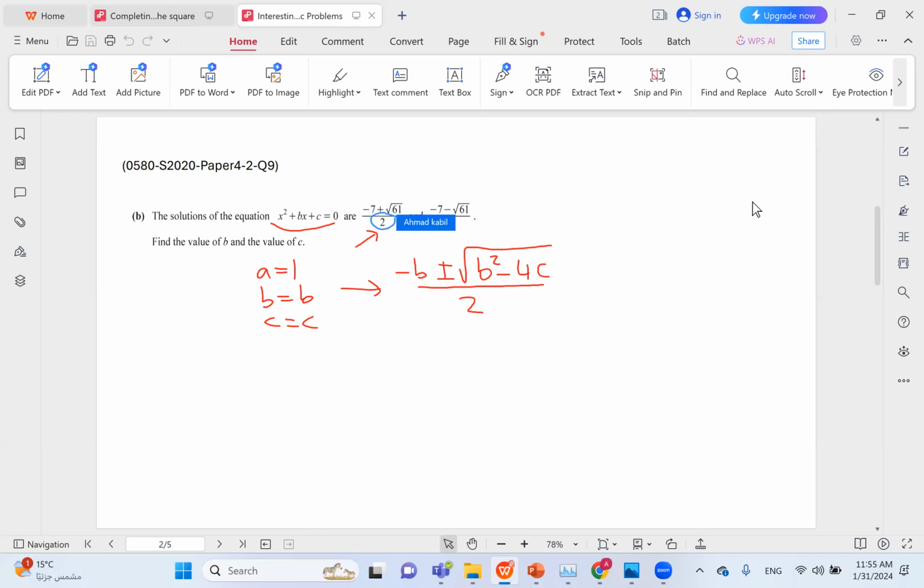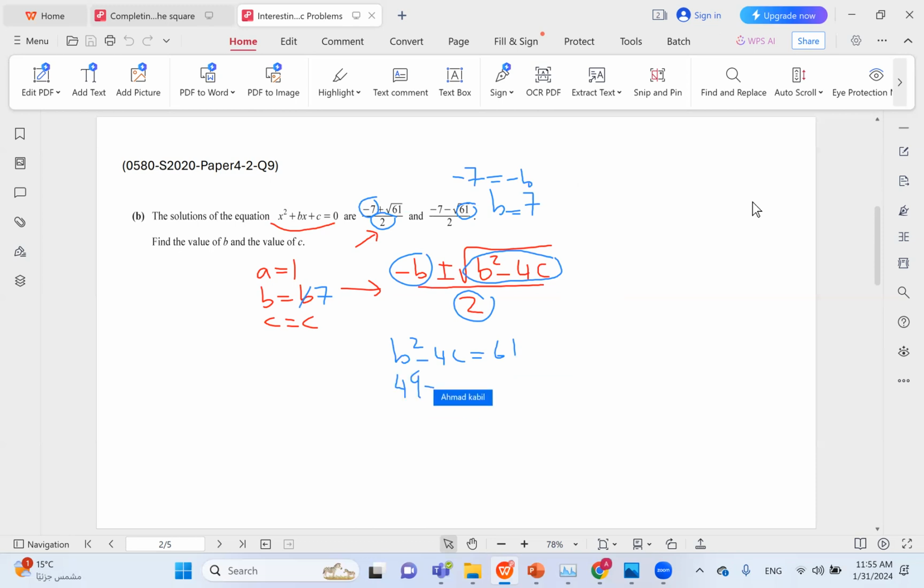We have 2 in the denominator, so we're okay. We have -7 here and negative b here as well. So -7 equals negative b. So basically b equals 7. Finally, we have b squared minus 4c under the root, and this is equal to 61. So b squared minus 4c equals 61.